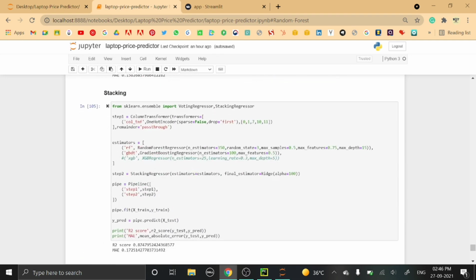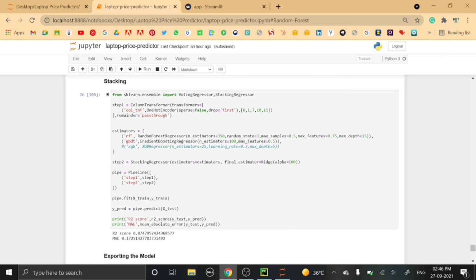Then next is the stacking. For the stacking, here in the estimators we have taken the random forest regressor and the gradient boosting regressor, and in step 2 we have passed estimators equals estimators, that is, these algorithms will be taken, and the final estimator taken is Ridge where the alpha value is 100.